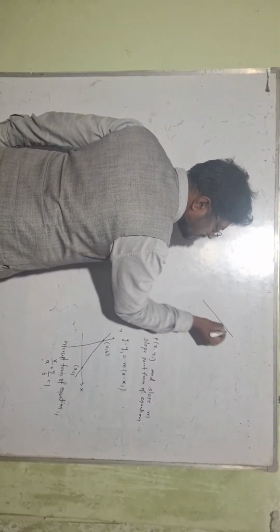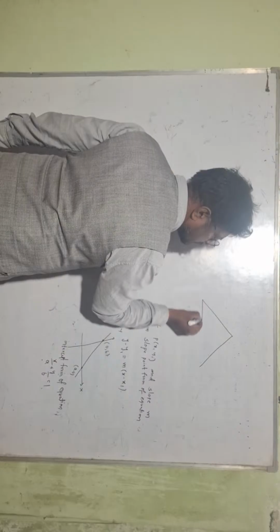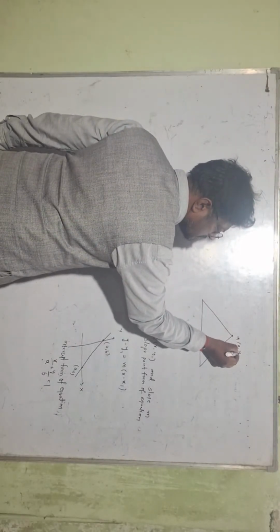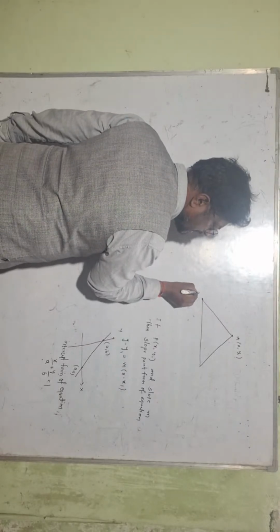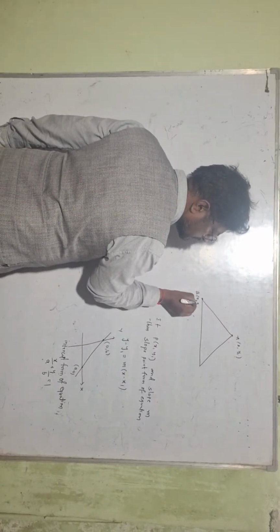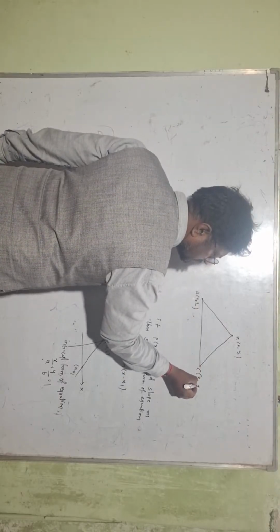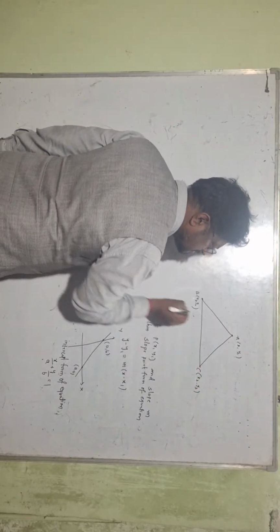This is a triangle whose vertices are A x1 y1, B x2 y2 and C x3 y3. These are the three vertices.